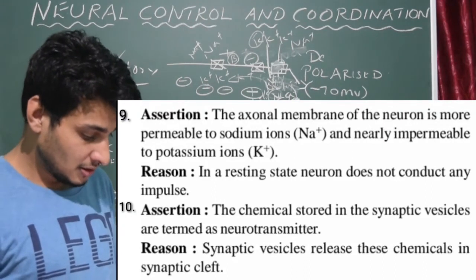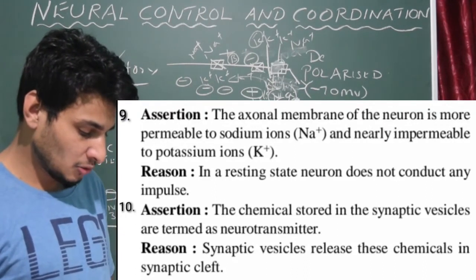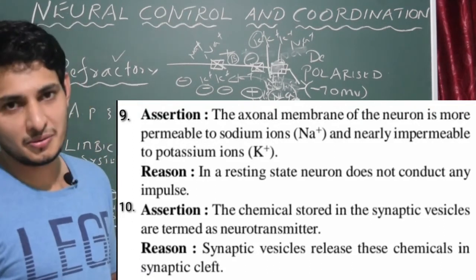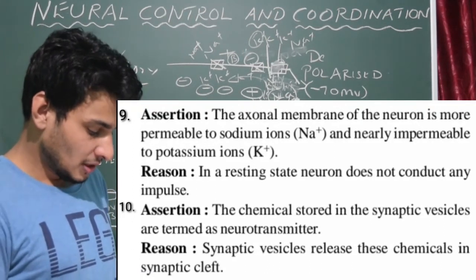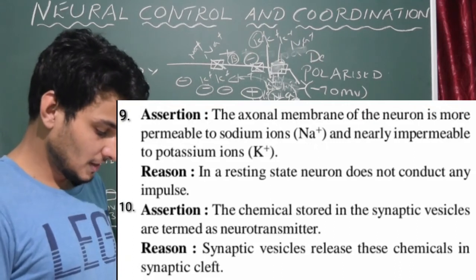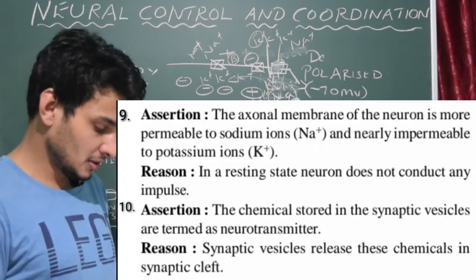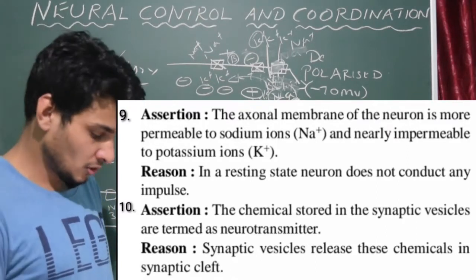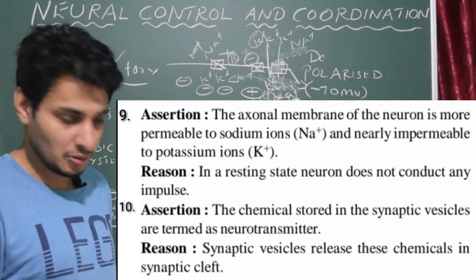Obviously in resting membrane potential, the neuron doesn't conduct any impulse. That means this question is wrong. Okay, printing mistake. So in a resting state, neuron conducts the impulse. That should have been the reason, because both should be wrong. Okay, so we just leave this question, but anyhow you understood this.